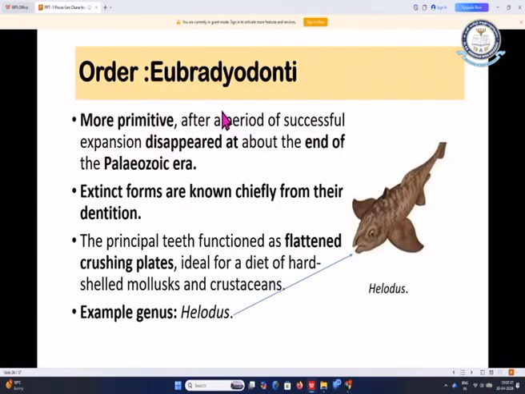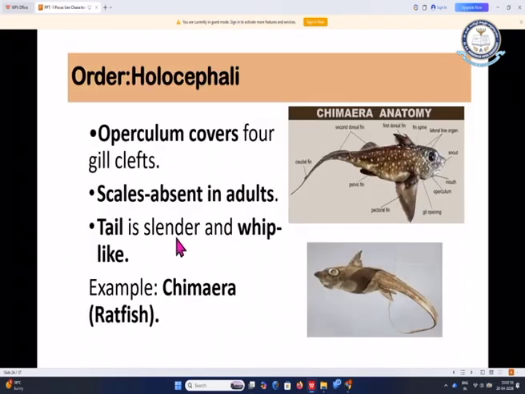Coming to the order Eubradyodonti, these are more primitive. After a period of successful expansion, they disappeared at about the end of the Paleozoic era. Extinct forms are known chiefly from their dentition. The principal teeth function as flattened crushing plates, ideal for a diet of hard shelled mollusks and crustaceans. An example of these Eubradyodonti is Helodus.